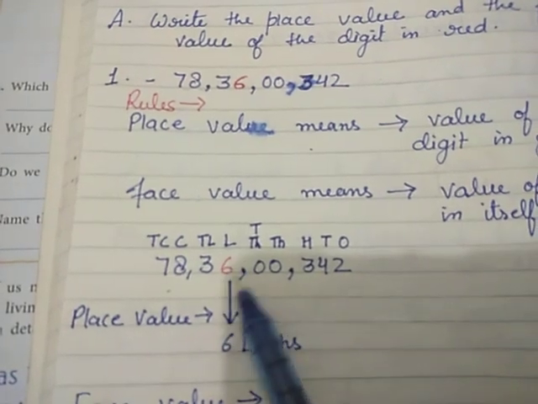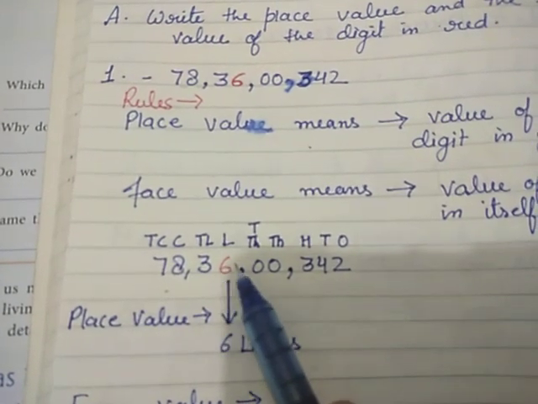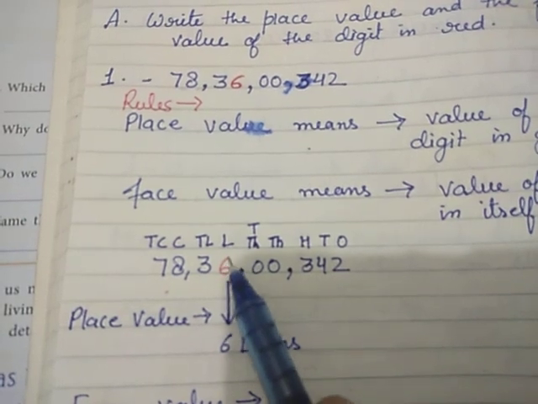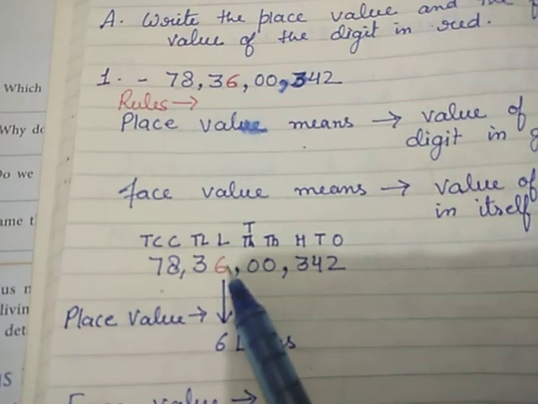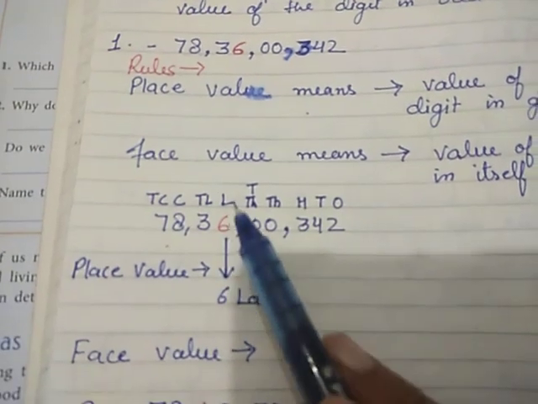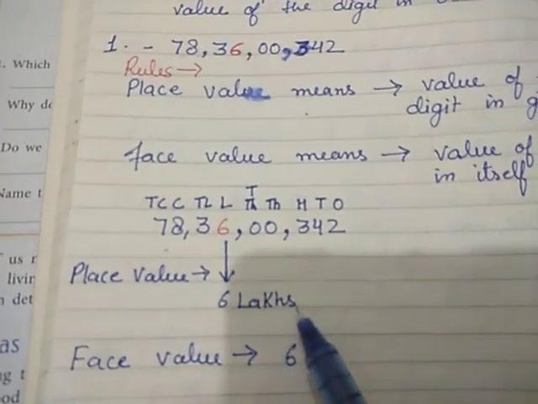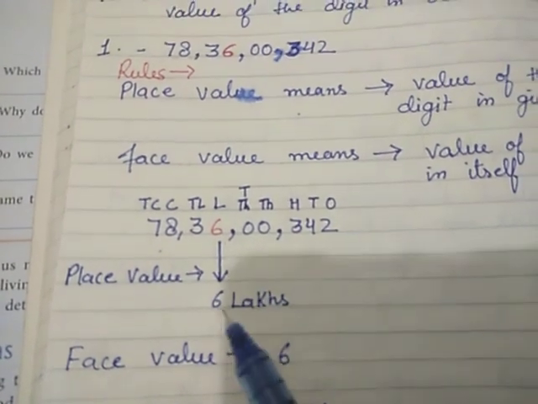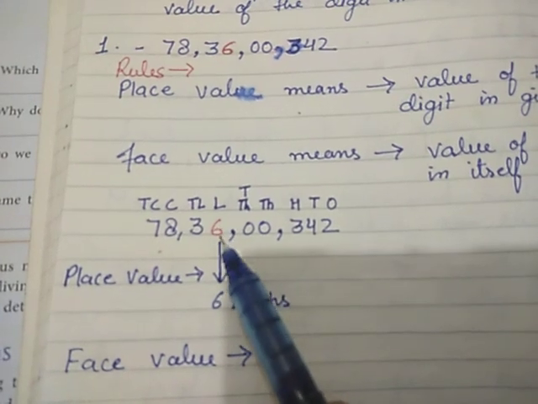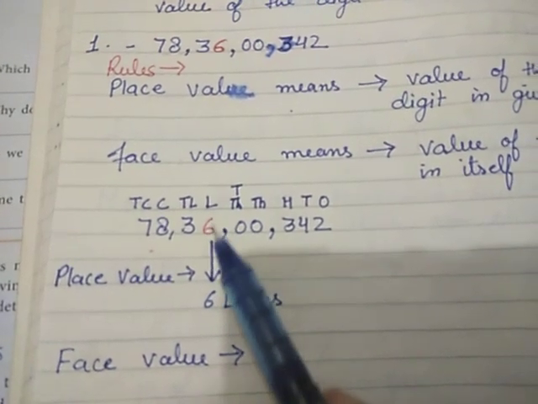So this 6 which is written in red, 6 is coming under the lakh period. So the place value of 6 will be 6 lakhs, because 6 is at the lakhs place.